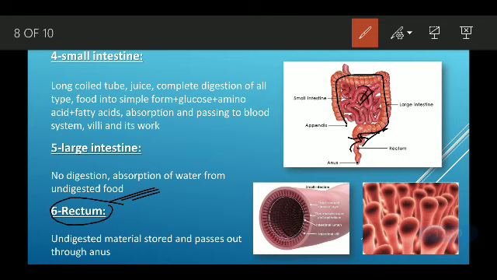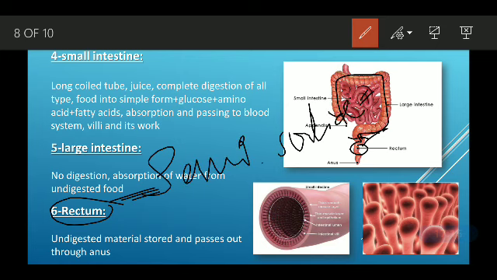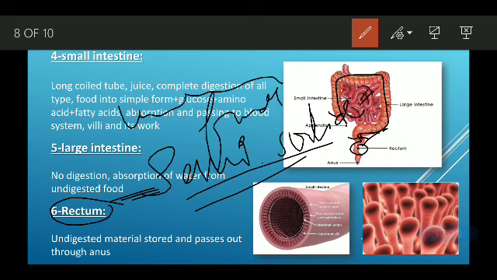The rectum is a place where the semi solid undigested food is stored for some time. Then it is going to be thrown out, or passed out with the help of the anus. The undigested material is stored here and passes out through the anus.